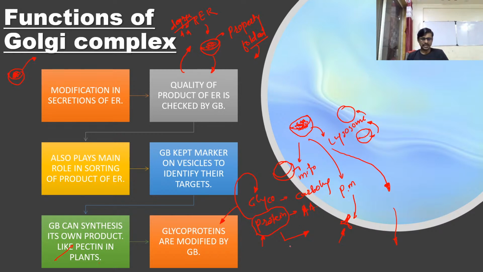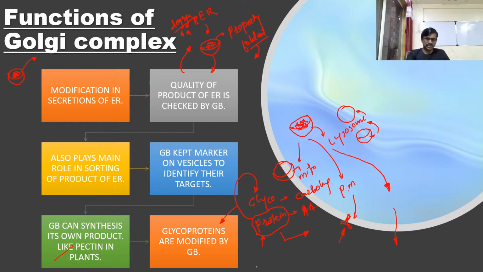and this modified protein is again sent toward the target place. For example, our blood group contains carbohydrate as a structure which is exposed toward the blood, okay, or out of the cell. This is also a saccharide or carbohydrate structure. So our blood group is also made up of a carbohydrate structure.